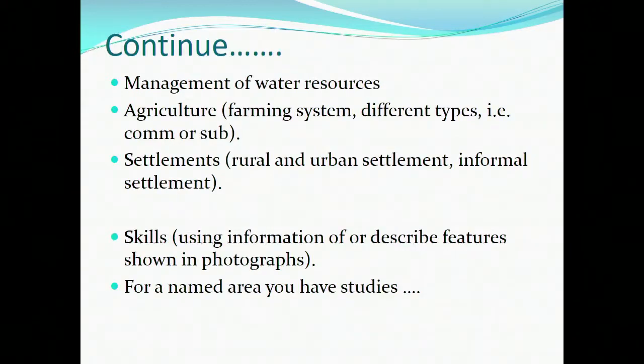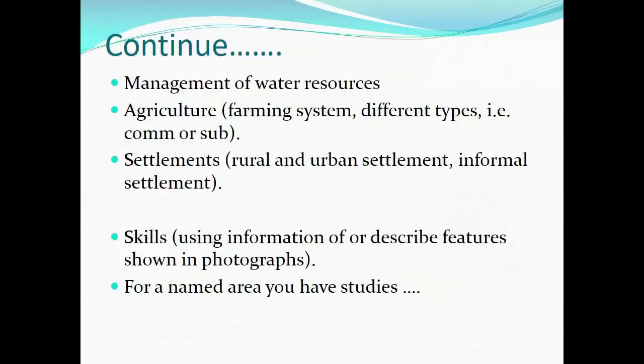How does it allow the flow of traffic during rush hours and at the time when, for example, people are in their offices working? We can also look at how urban settlement can contribute to pollution. All those things we should find under the settlements topic.